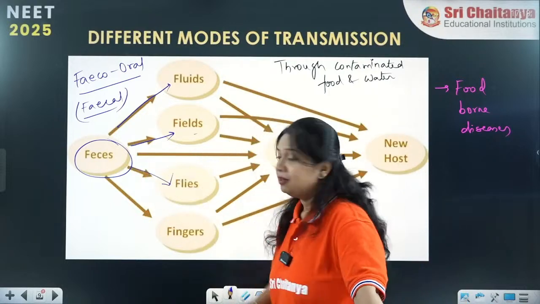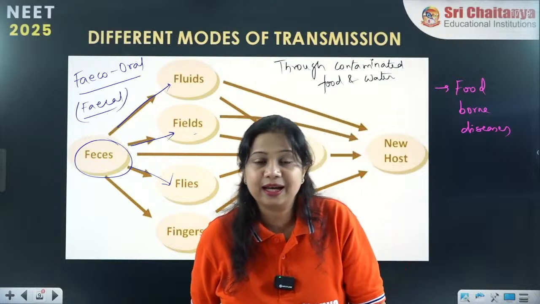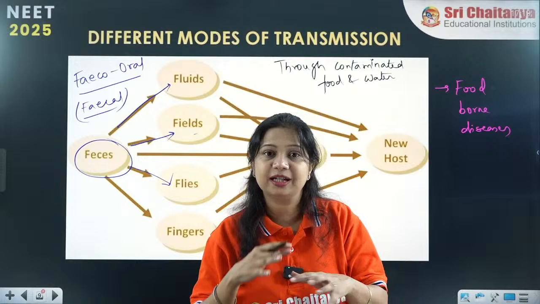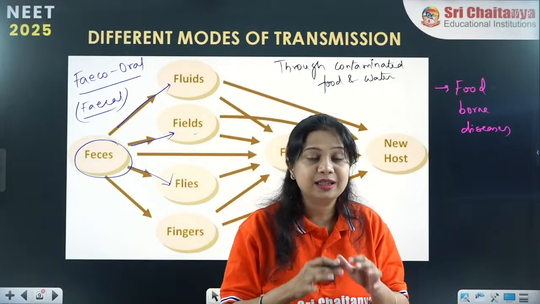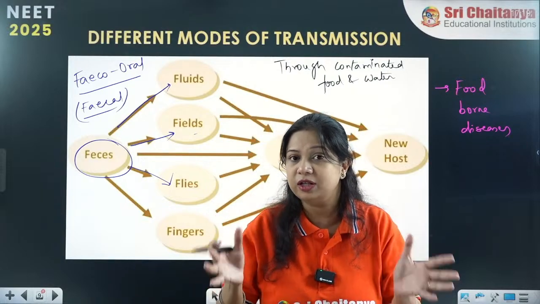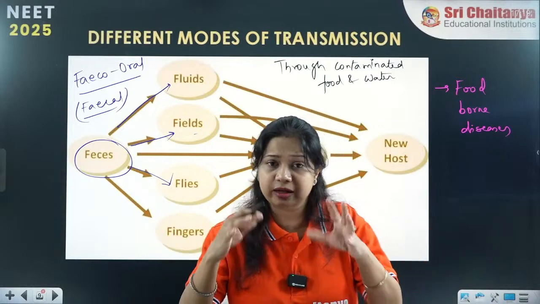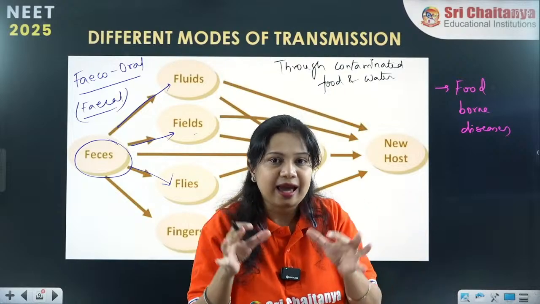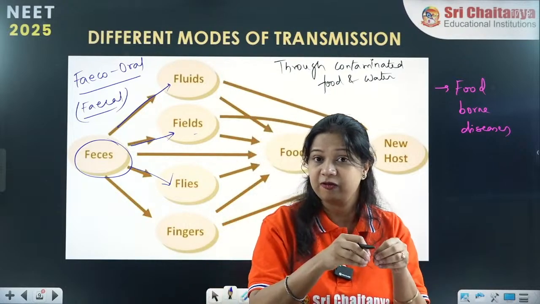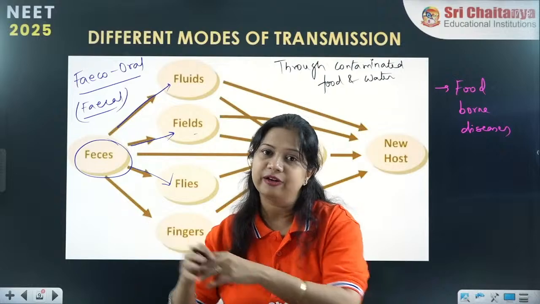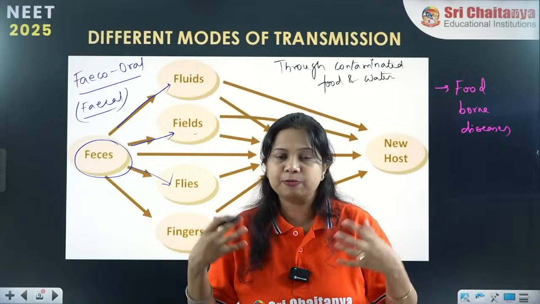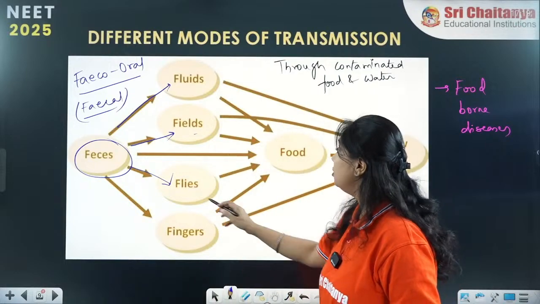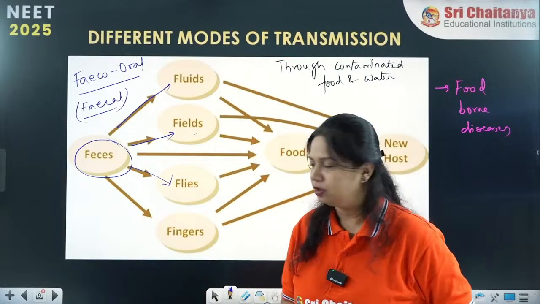Through the flies. House flies act like mechanical carriers. What they do is carry different types of pathogens on the surface of their body, the outer covering, the antenna, the legs, their wings. And when the flies sit on food or drinking water, they will shed all these pathogens in that place and it will get contaminated. So that is how flies can cause the infection.